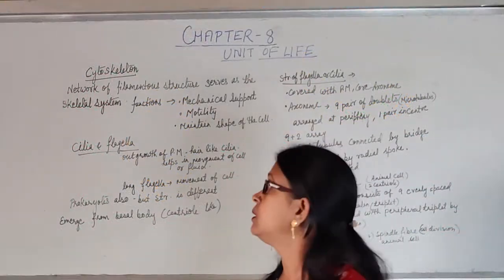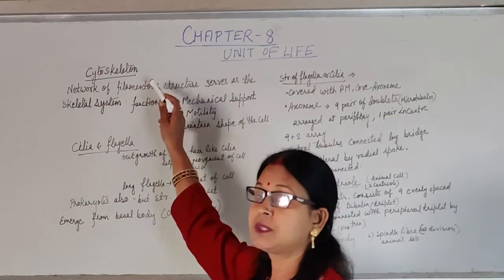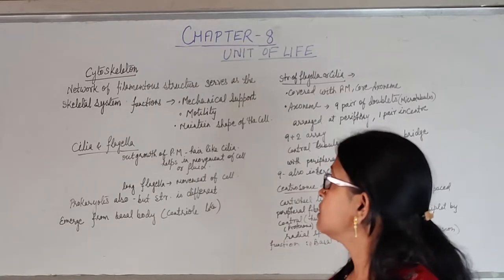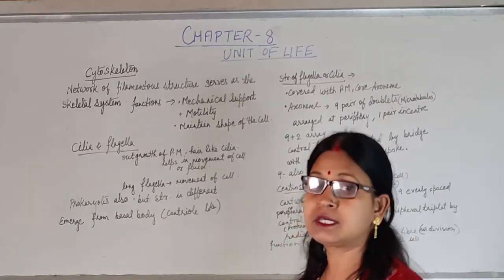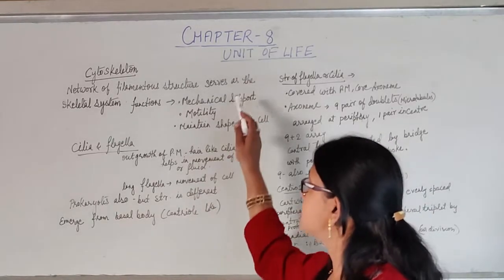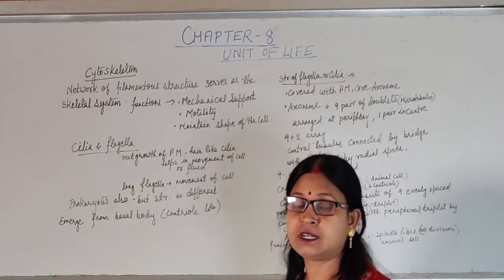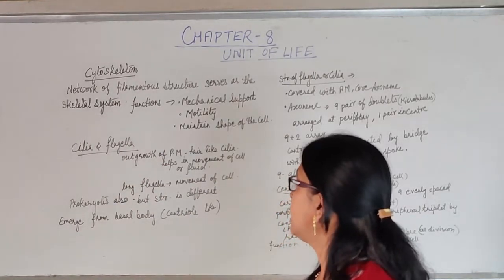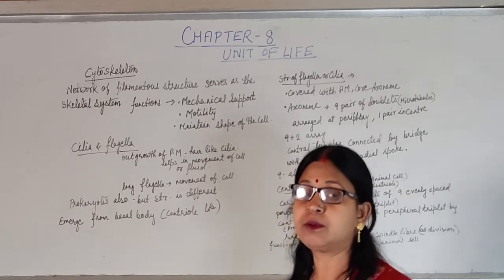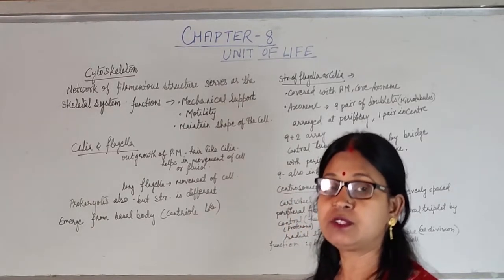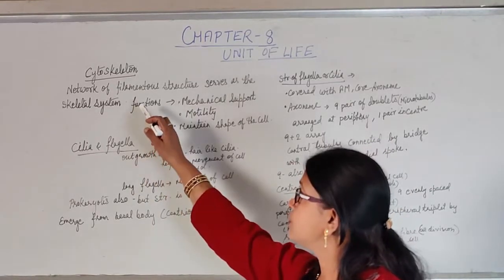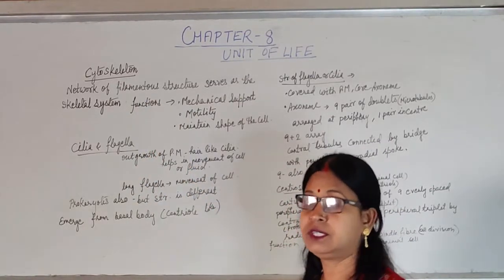Now we will discuss the cytoskeleton. There is a network of tubular structures made up of protein, small tubules, filamentous structures present inside the cell, and this serves as the skeletal system of the cell. That's why they maintain the shape of the cell, they give mechanical support to the cell, and they also help in the motility of the materials. That's why they are also known as the cytoskeleton of the cell.